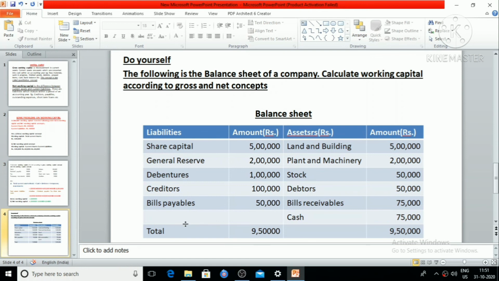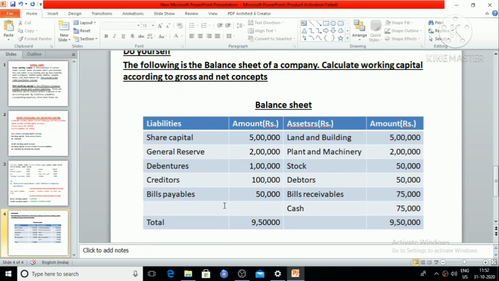Like that, on the liability side you have to avoid long-term liabilities. So after avoiding these two items, you take all the current assets, find their sum, take all the current liabilities, find their sum. Gross working capital is the sum of all your current assets, and net working capital is the difference of your current assets and current liabilities. Okay, thank you.